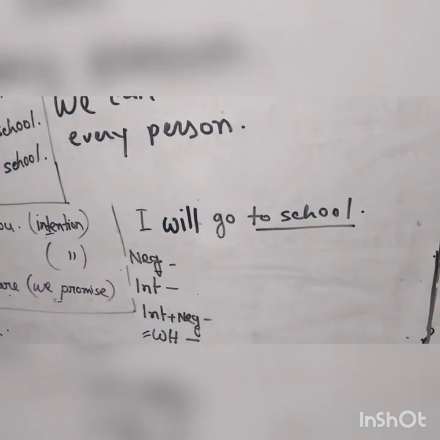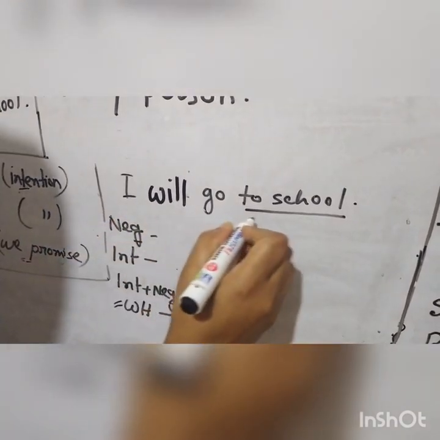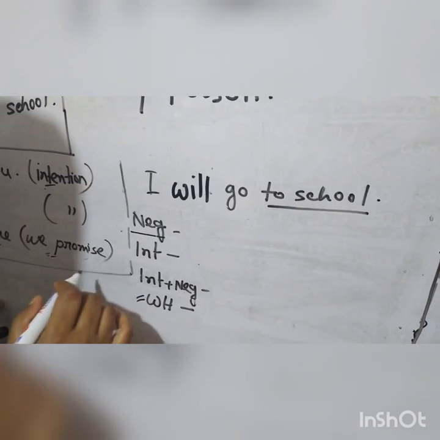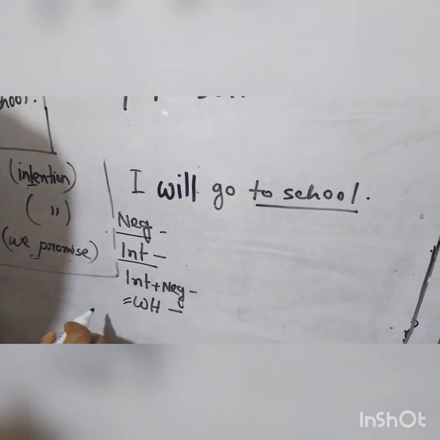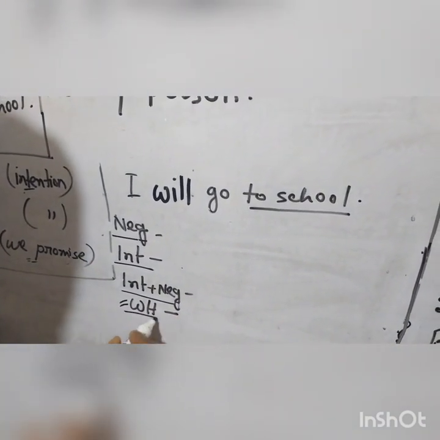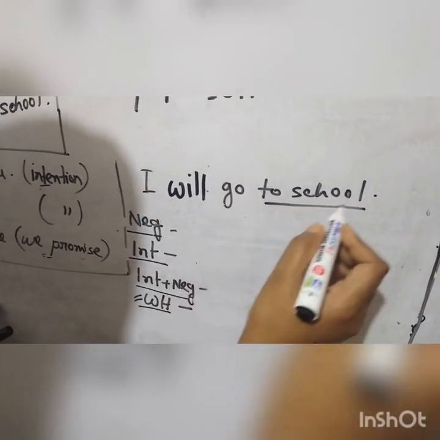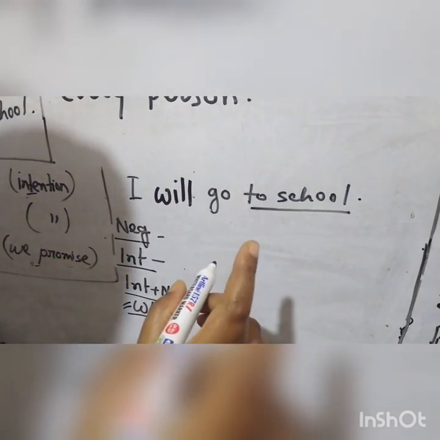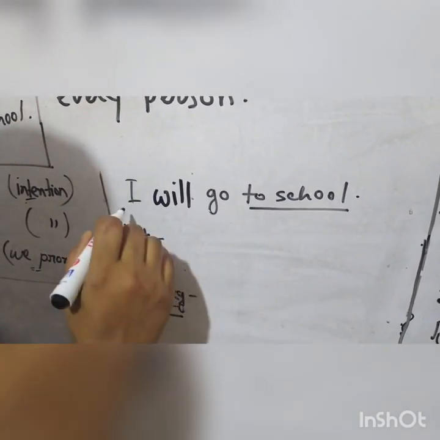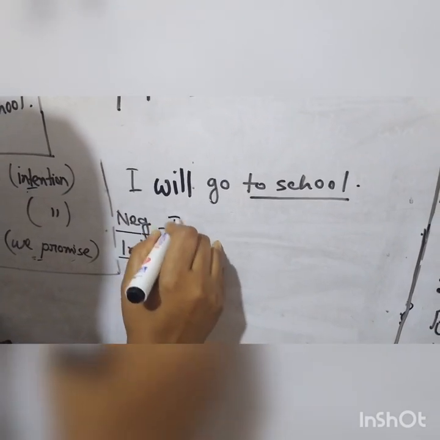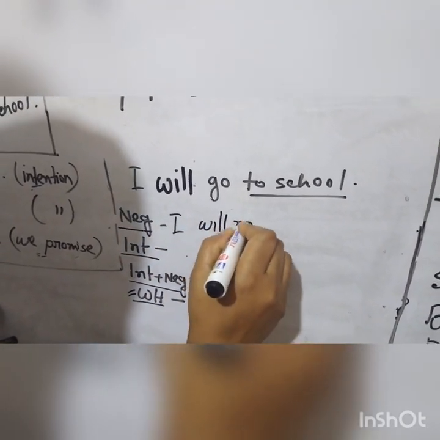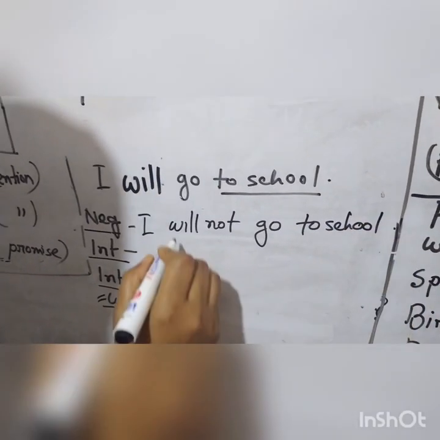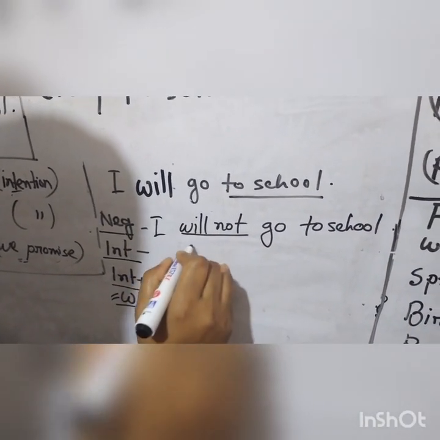Okay, now look at the board. I will show you something. I will go to school. Negative, I have written the short form. Negative means na bodhok, interrogative means proshno bodhok, and then interrogative negative and WH question. Okay students, now I am turning the sentences into these forms. But you have to remember that we are learning future indefinite tense. I will go to school. I will not go to school, it is negative. We can also use its short form, won't.